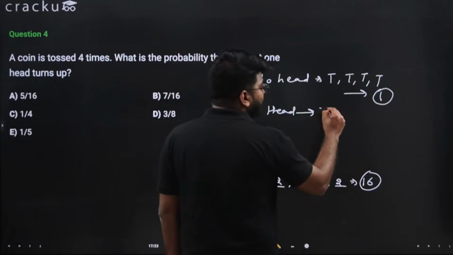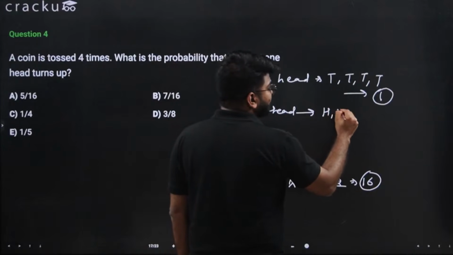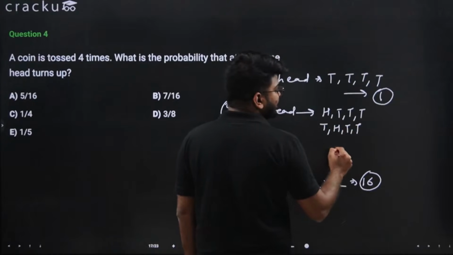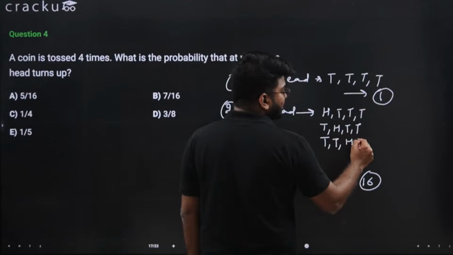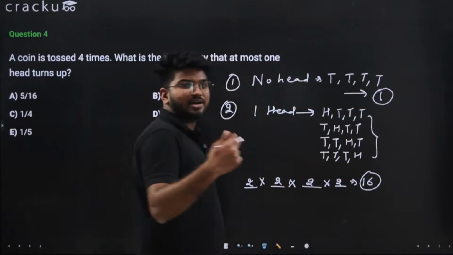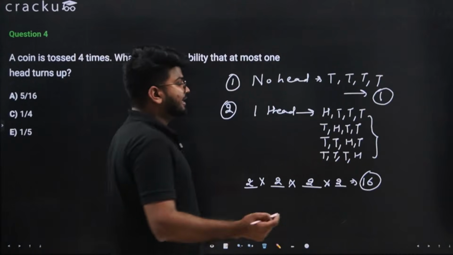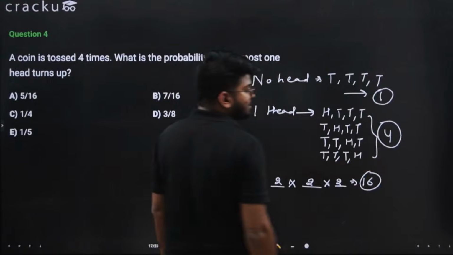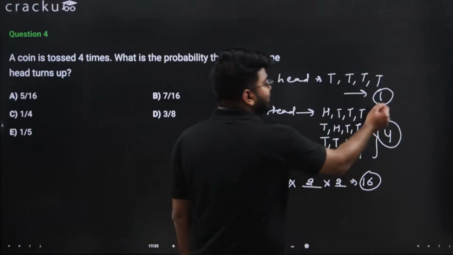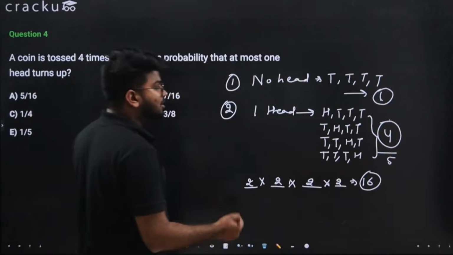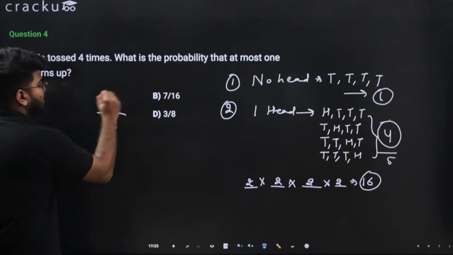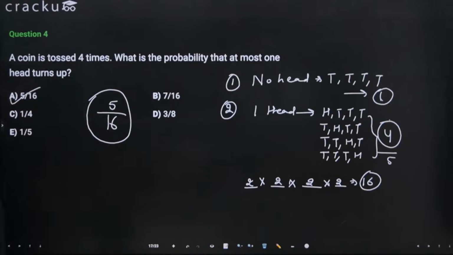So this can be like heads, tails, tails, tails, or tails, heads, tails, tails, or tails, tails, heads, tails, or tails, tails, tails and heads. So there can be 4 positions of the head if there is only one head. This can be possible in 4 ways. So in total, if I want at most one head, there can be 1 plus 4, 5 favorable cases. So the favorable cases are 5 out of total 16 cases. This is the correct answer, which is option A.